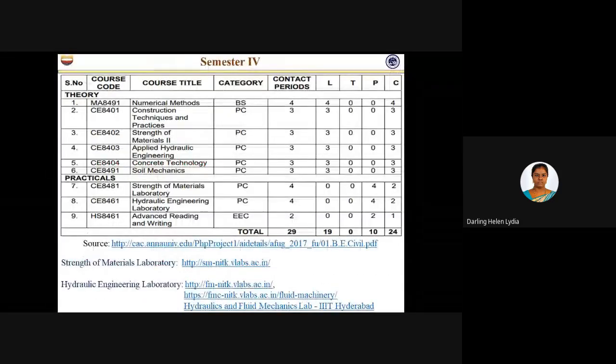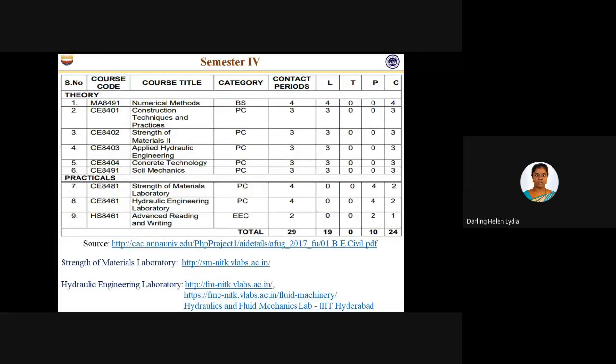Next I'm moving on to semester 4. We are covering all the semesters, not particularly the third and fifth semester, so that we can get a better idea. This is the syllabus of the fourth semester, under which we have 6 theory courses and 3 practical courses, out of which we have 2 core laboratories: strength of materials laboratory and hydraulic engineering laboratory.